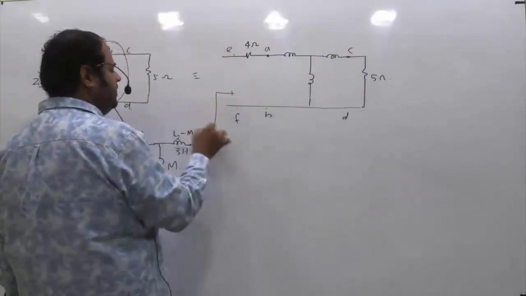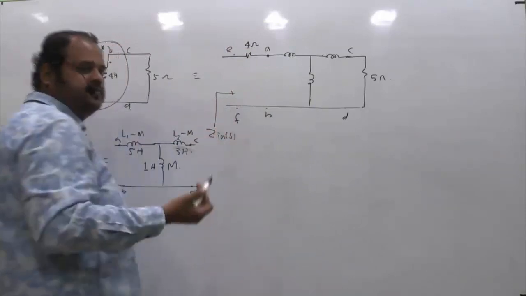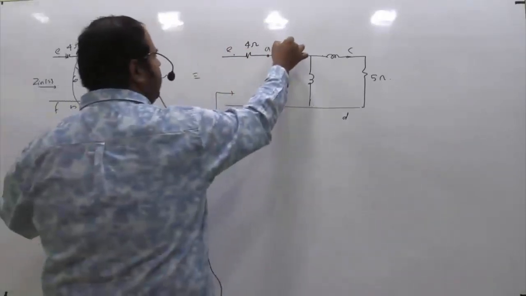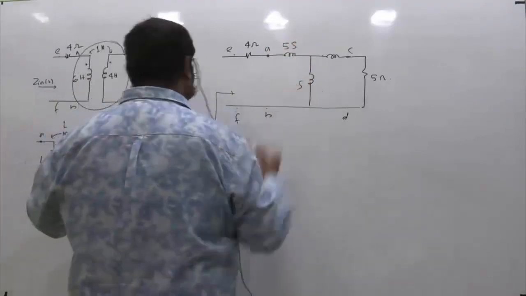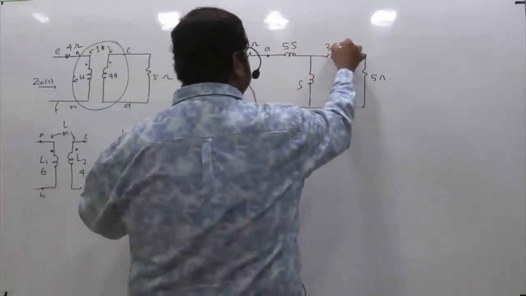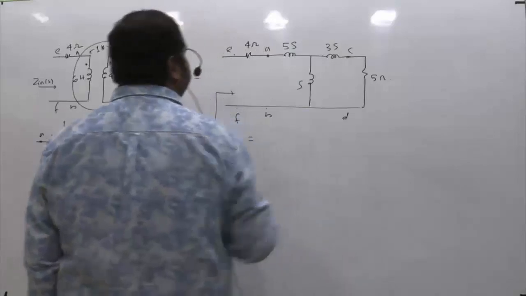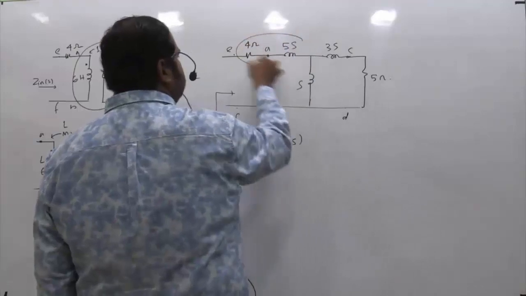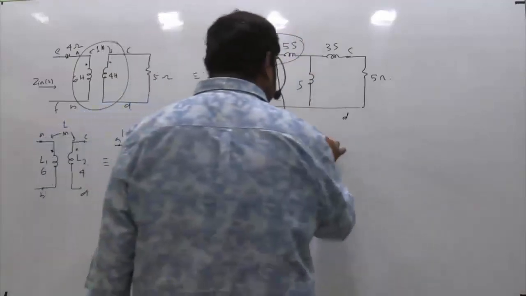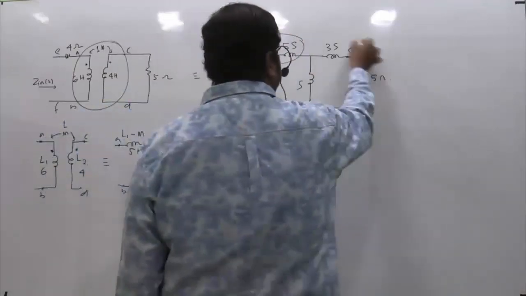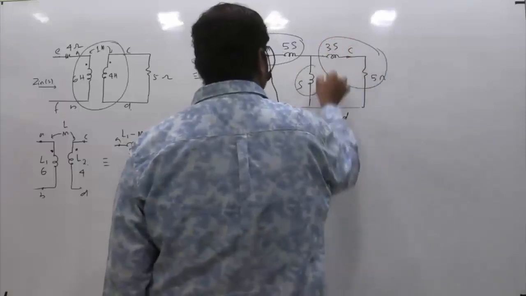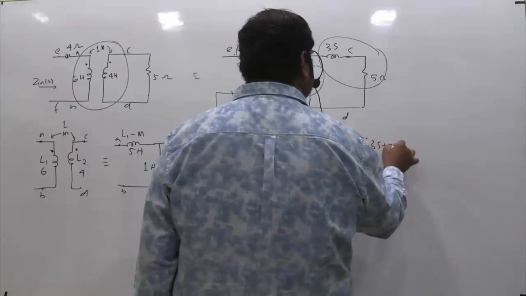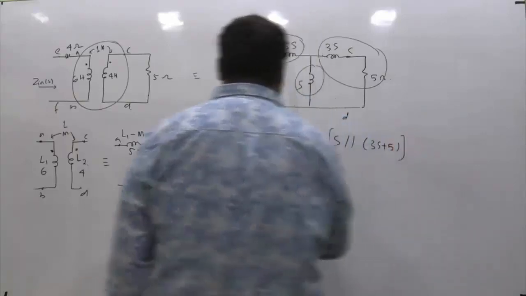We are supposed to find this Zin of S. Very simple. 5 Henry is 5S, 1 Henry is simply S, and 3 Henry is 3S. So you can see Zin of S is 4 plus 5S, the series combination of these, in series with the parallel combination of this and this, that is S parallel with 3S plus 5. So you have to simplify it.